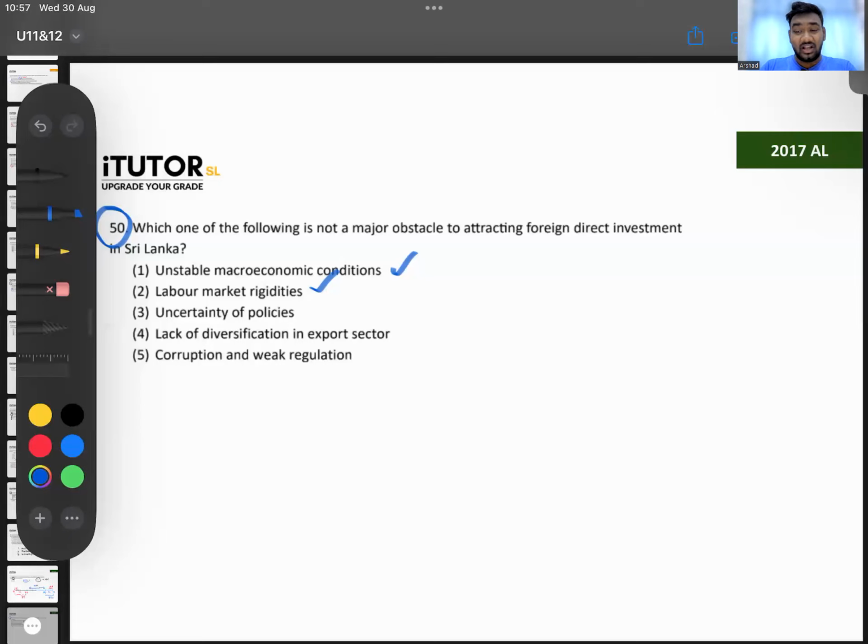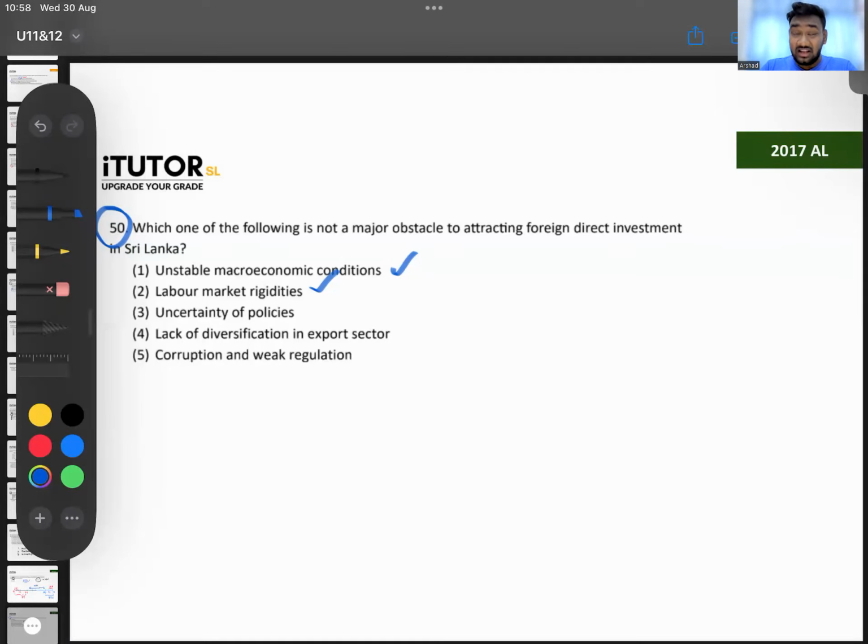Because when you're coming into a country, you want some sort of certainty. Let's say I'm going to start a factory somewhere. I will do my calculations and see, okay, the income tax rate is 30%. According to that only, I will see whether my business is profitable or not. Should I actually go and invest in that company? Now, if the country keeps changing the policies every month, today they say this, tomorrow they say if you're exporting something you have to pay this much, you have to do this, right? If they have so much uncertain policy, every month coming up with new stuff, no people will come and invest in the country, guys.